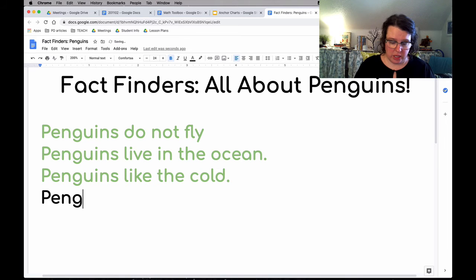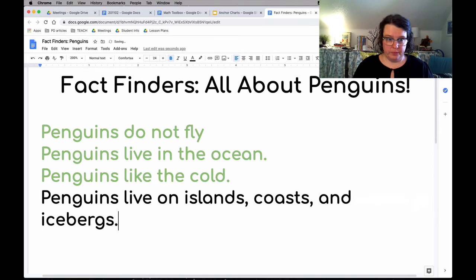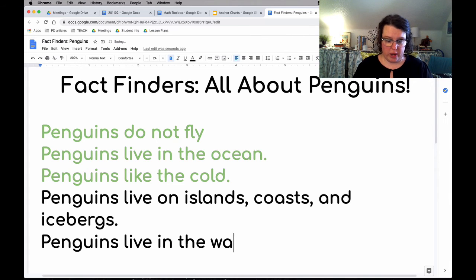So penguins live on islands, coasts, and icebergs. Penguins live in the water. All right, so we got two facts from that page. Penguins live on islands, coasts, and icebergs, and penguins live in the water.